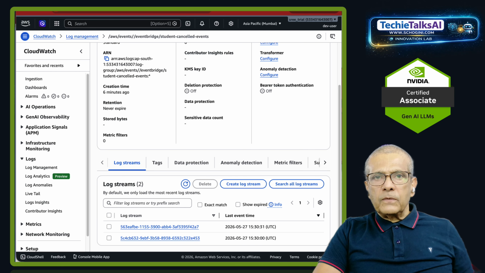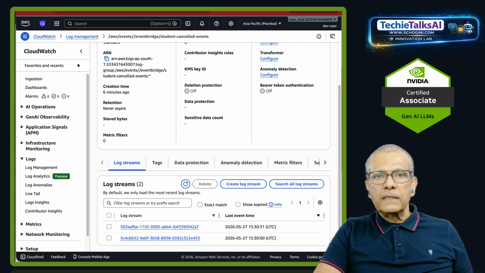Final summary. Today we learned that EventBridge is not just a messaging service, it is a smart event router. Your app sent a student registered event. EventBridge checked the rule, matched the source and detail type. Then EventBridge sent the event to CloudWatch Logs. When we sent student cancelled, the first rule ignored it because it did not match. That is the beauty of EventBridge. Producer simply announces what happened and consumers react independently.